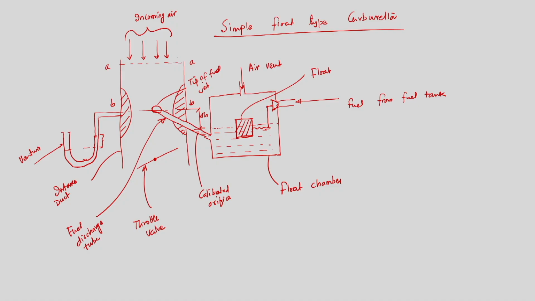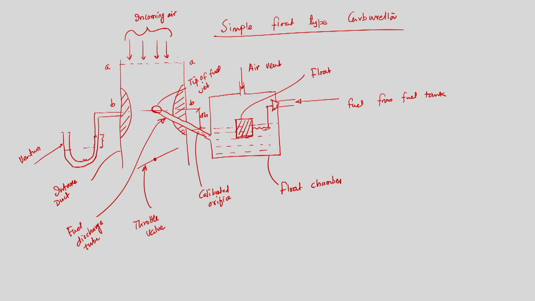Fine. But when you are designing, you need to ensure that the tip of the jet should always be higher than the fuel level in the float chamber. Otherwise, there will be a continuous supply of fuel from the float chamber to the intake duct. That should not be there. So, the tip of the jet should always be above the fuel level in the float chamber.